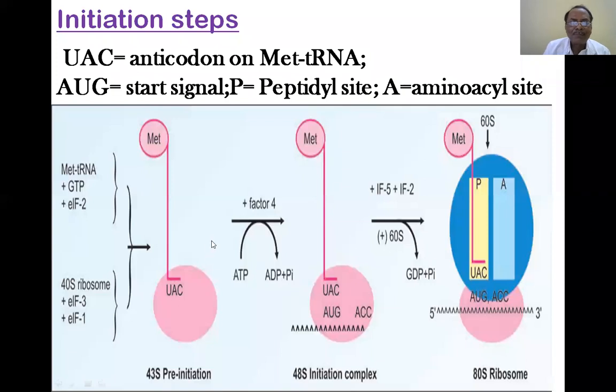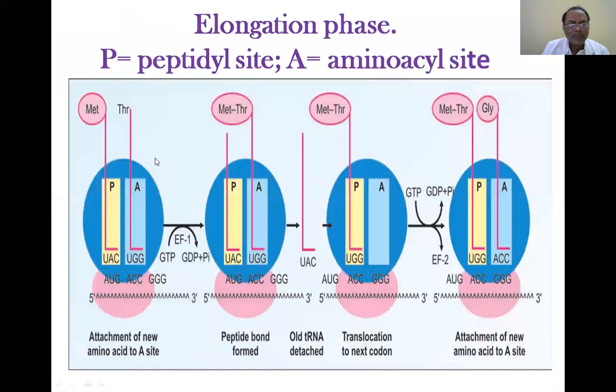This is now ready. AUG is always a start signal. Now see here. So ACC, just now we said UGG. And this UGG anticodon-containing tRNA is specific for threonine.